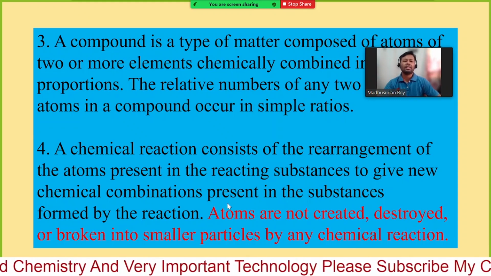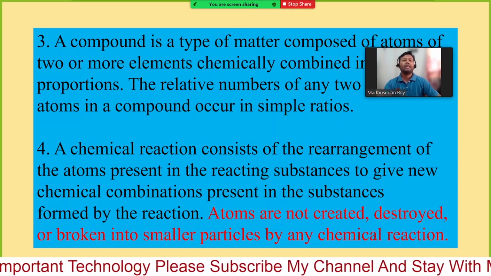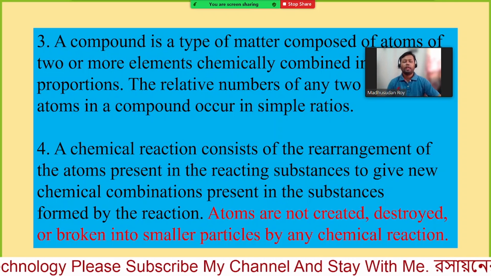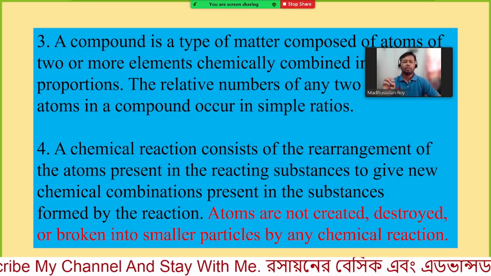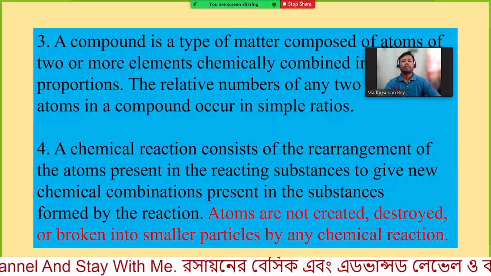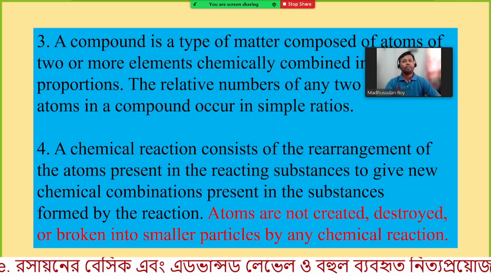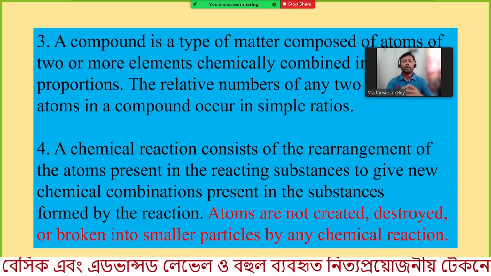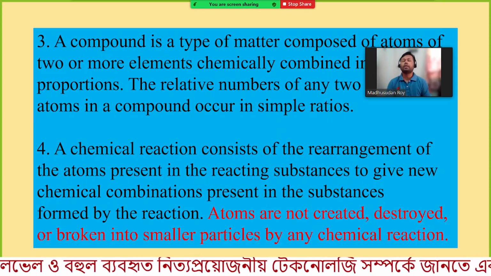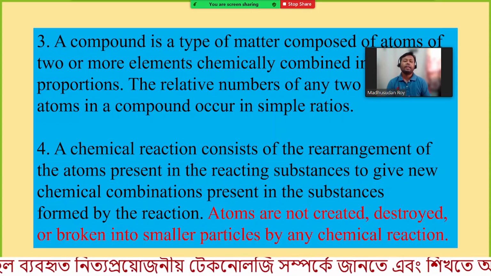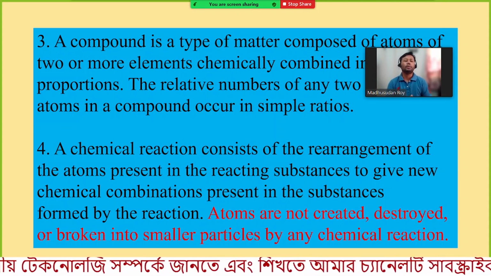Also, in the last class I mentioned that when a beryllium atom is attacked by helium, that means an alpha particle, we can get a carbon atom and a neutron.